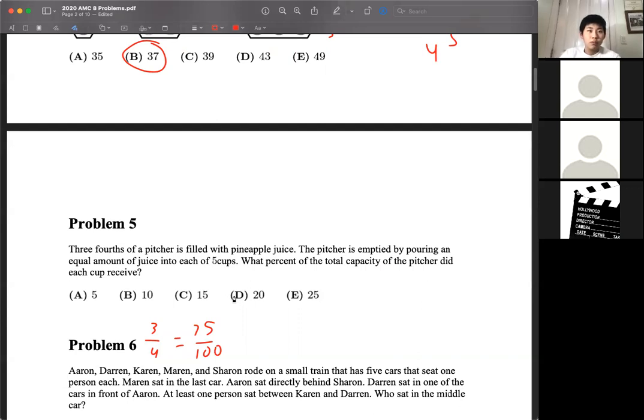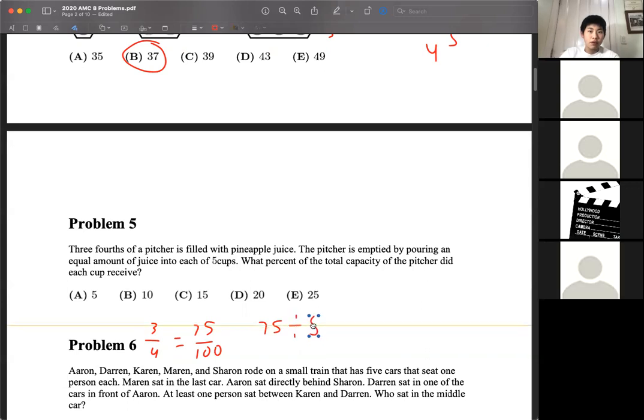Next, we're going to pour an equal amount into 5 cups, so each cup gets this much divided by 5. So 75% divided by 5 is going to be equal to 15. And so that means that each cup gets 15% of the total capacity of the pitcher.